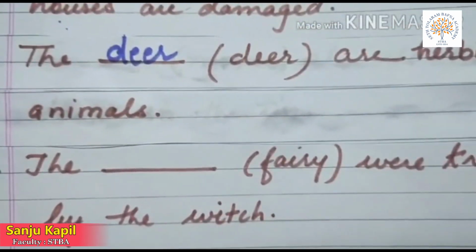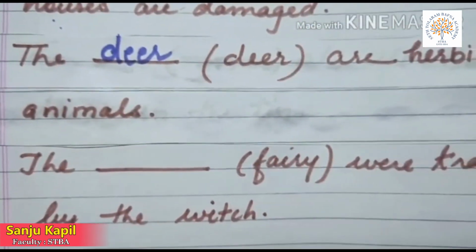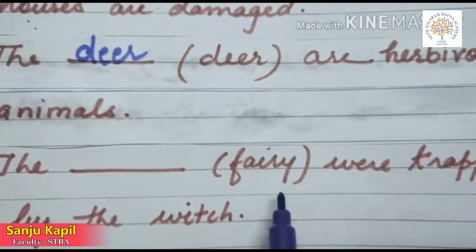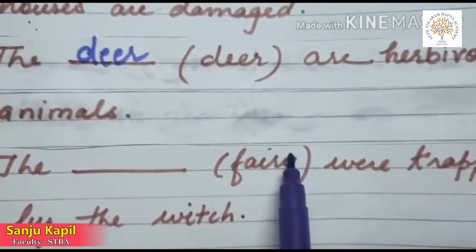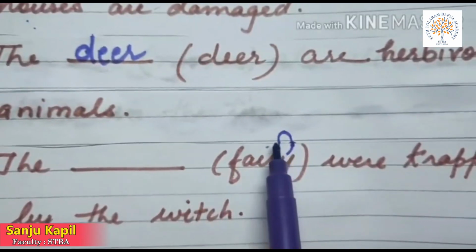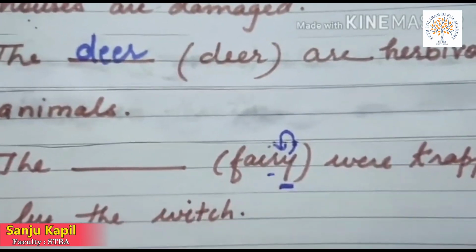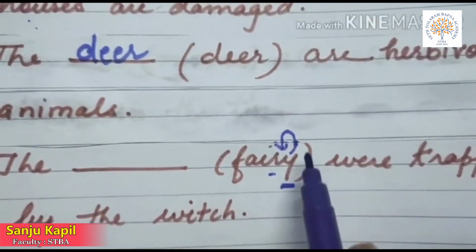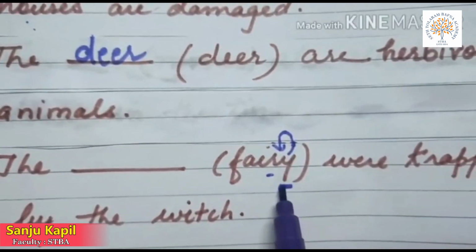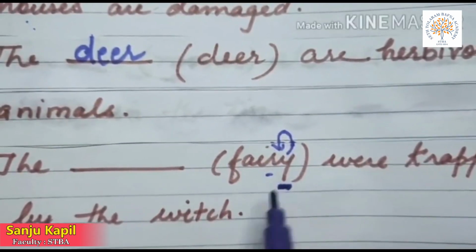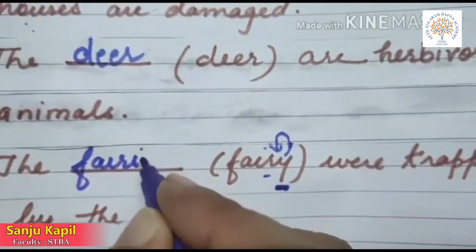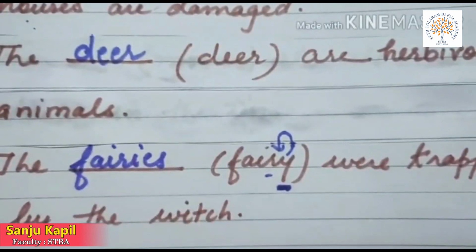The dash fairies were trapped by the witch. If the word ends with y and there is a consonant before y, r is the consonant, then we have to replace y, and y is changed into ies. It becomes fairies.